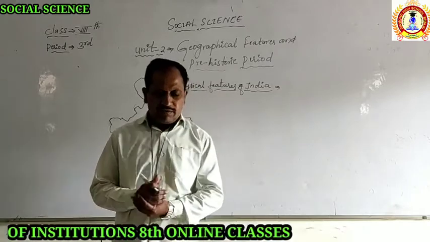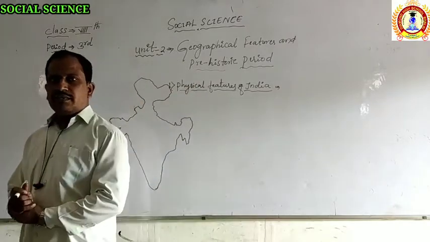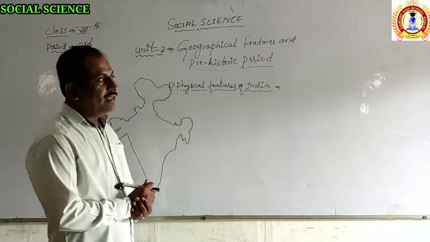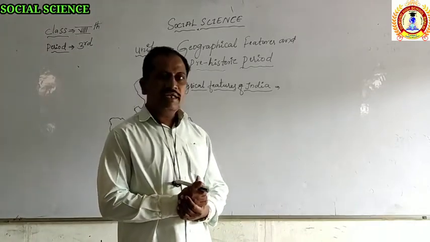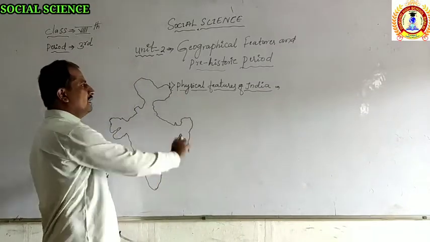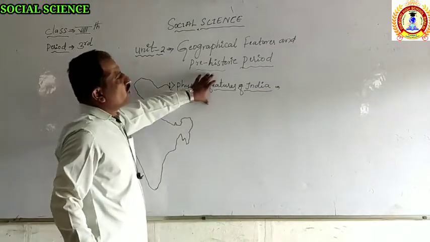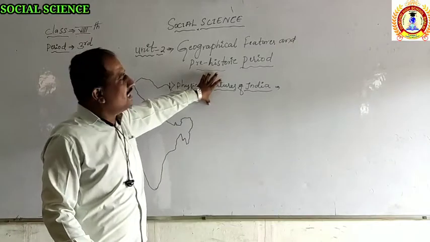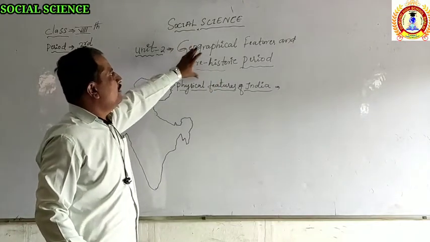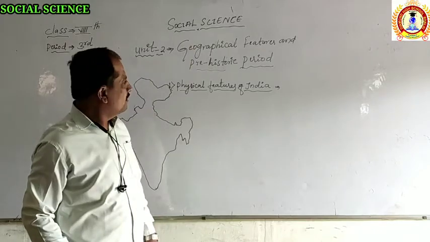And the fourth point we are going to learn in this topic is the style of the prehistoric period in India, and the period which started in this era was the Stone Age. That's all we are going to learn in this geographical features and prehistoric period.